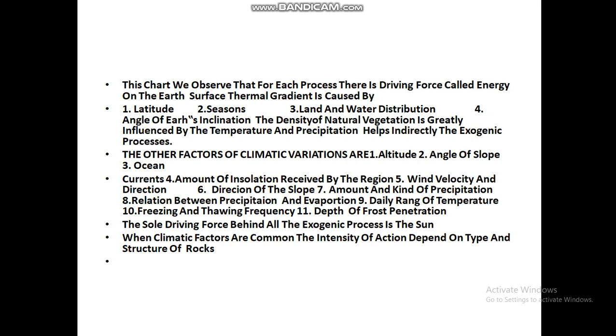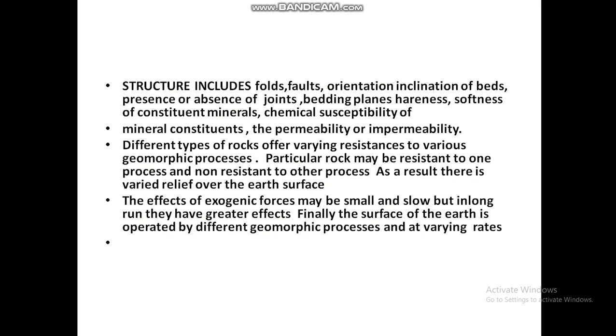When climate factors are common, the intensity of action depends upon the type and structure of the rocks: the chemical composition of the rock, fold, fault, orientation, inclination of beds, presence or absence of joints, bedding planes, hardness or softness of constituent minerals, chemical susceptibility of mineral constituents, and permeability or impermeability.